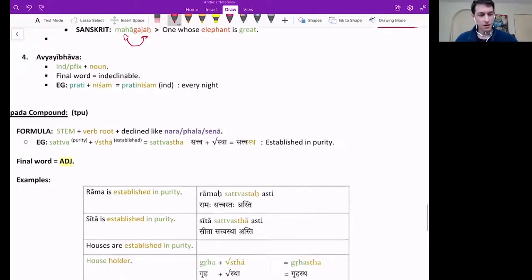Good. Avyayibhava. Just think of it like indeclinable, right? Prati, in other words, prefix plus indeclinable word. And then you combine them together, you get pratinisham, every night. So you're never going to decline this. There's no paradigm. It's just pratinisham, every night.